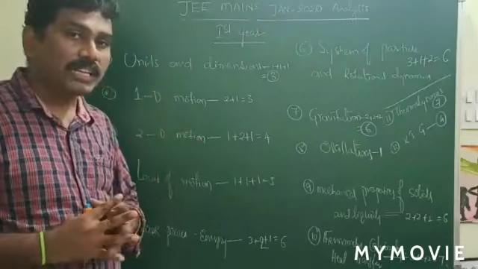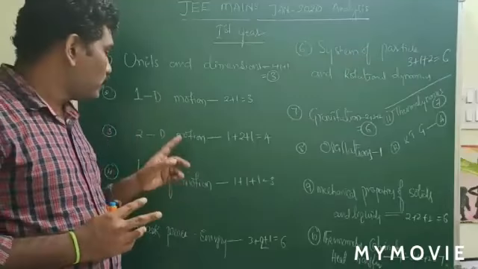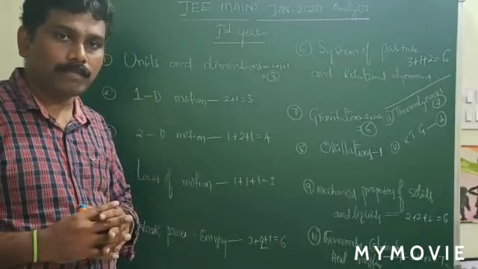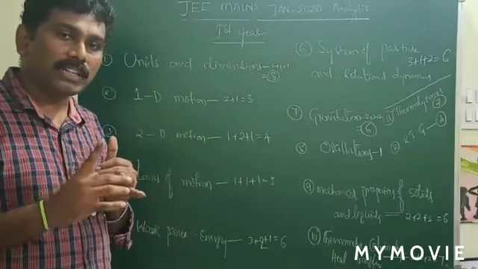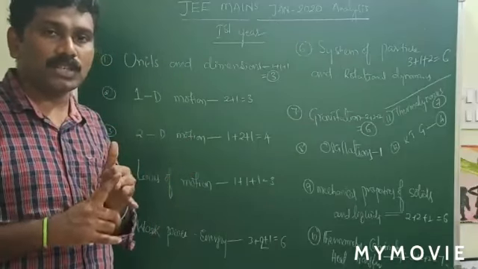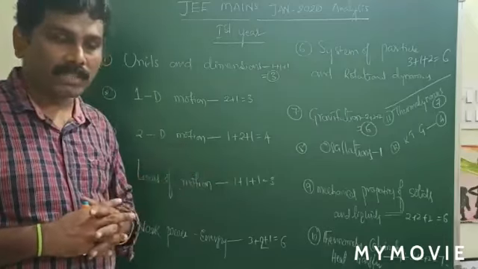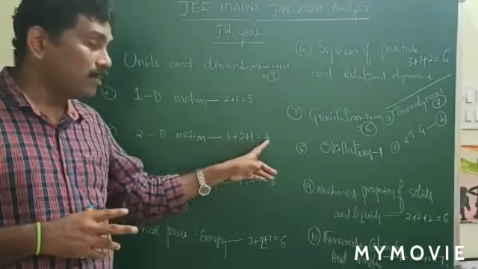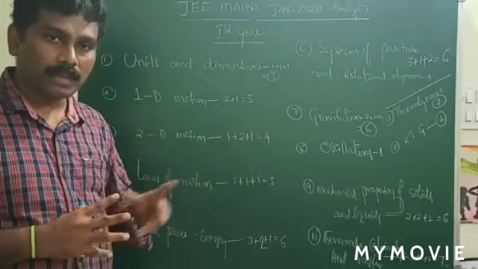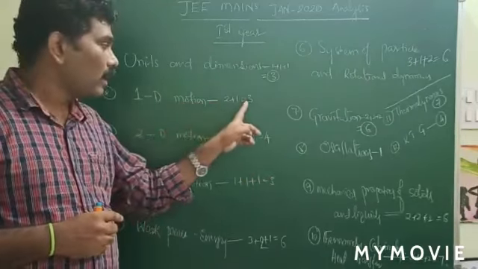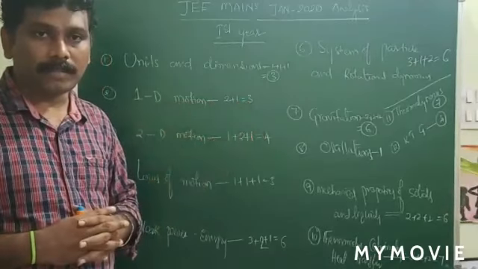And two-dimensional motion, that is nothing but projectile motion and vectors. So projectile: horizontal projection, oblique projection, and inclined plane projection, and vectors. These are the very important topics. And in total, 4 questions came in the last session. In one-dimensional motion, 3 questions are there.